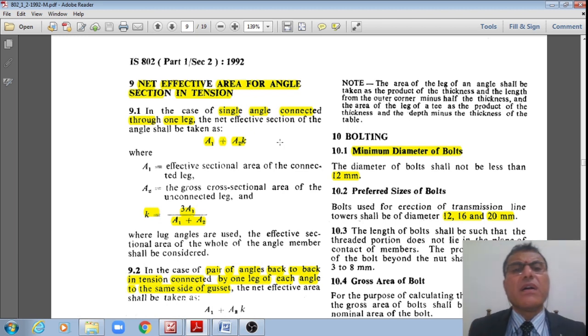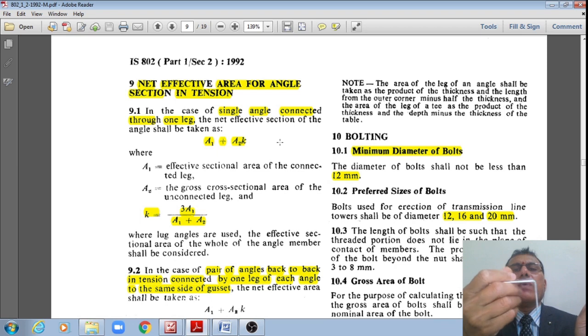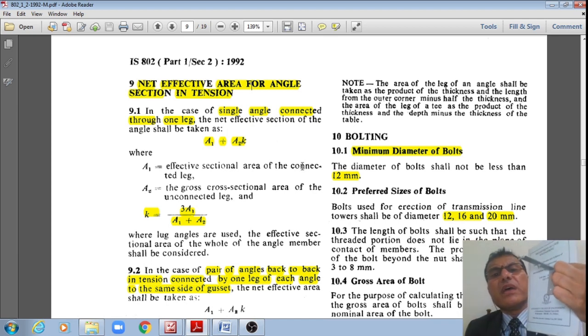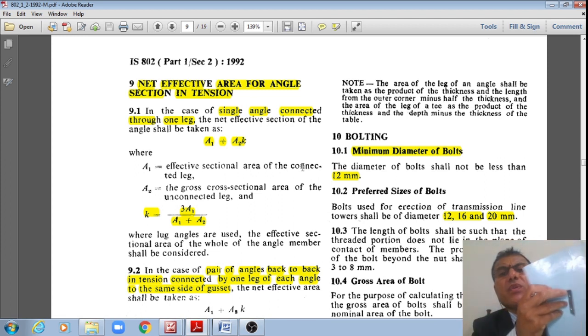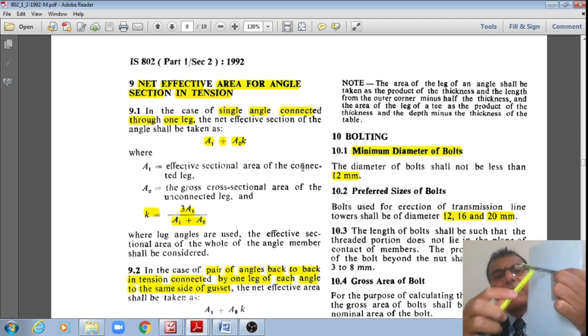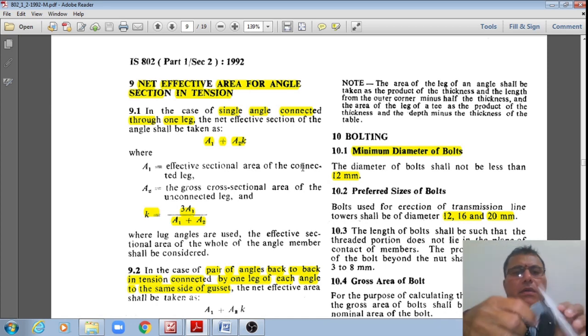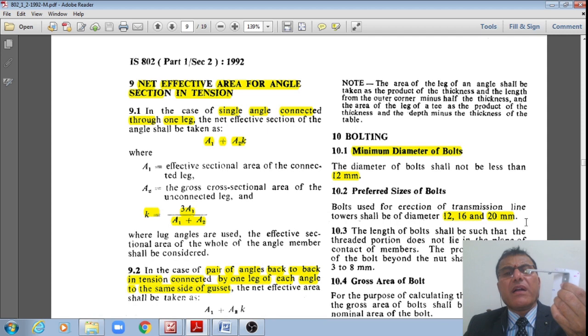Now, if the single angle is connected to one side of a gusset plate, like this gusset plate, then the effective cross section is given by a1 plus a2k, where a1 is the effective sectional area of the connected leg, the leg connected to this gusset plate, and a2 is the gross cross sectional area of the unconnected leg. This is what is called the unconnected or outstanding leg.